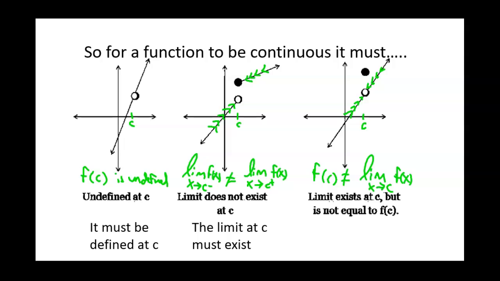In other words, the pieces have to connect. And then finally, not only do the lines have to connect, but where they connect has to be where the y value exists. So the limit has to exist, the function has to exist, and those two things have to be equal in order for a function to be continuous.